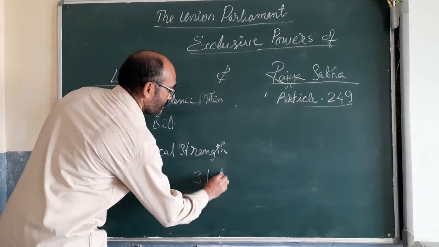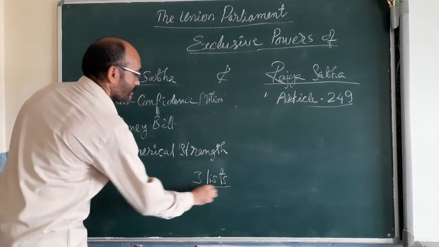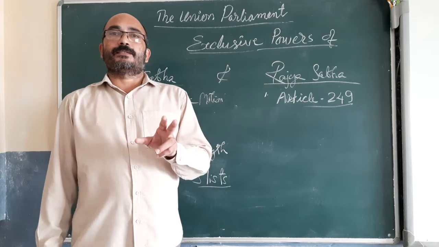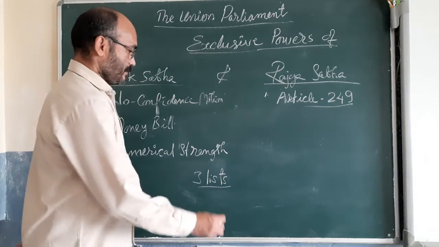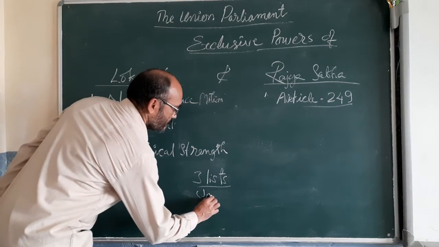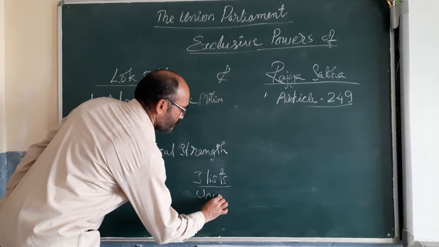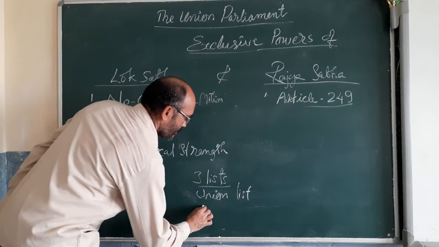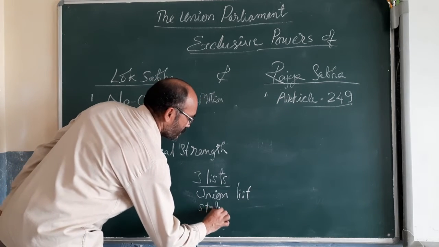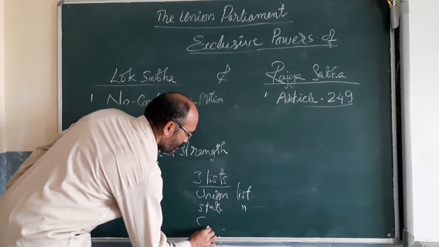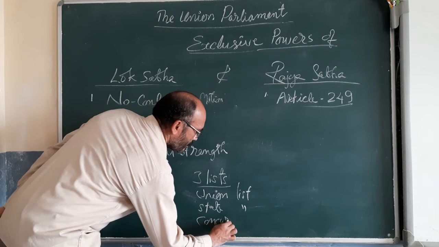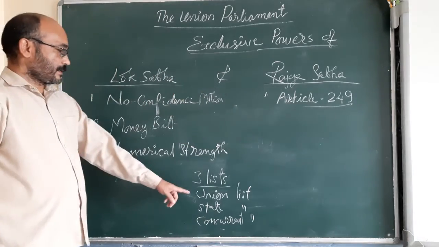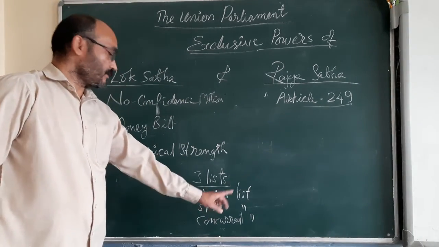They are union list, state list, and concurrent list.